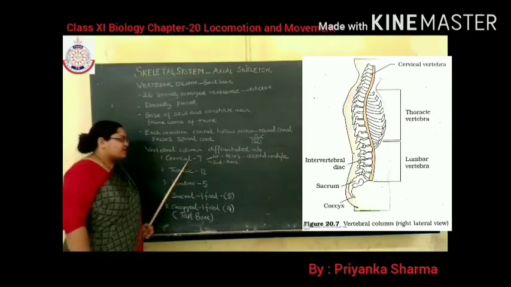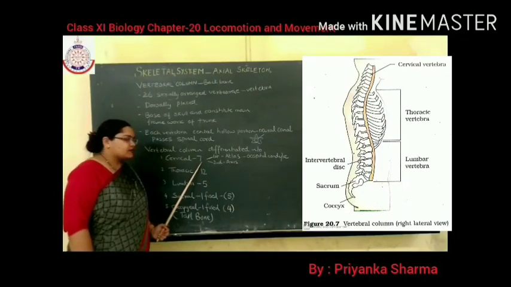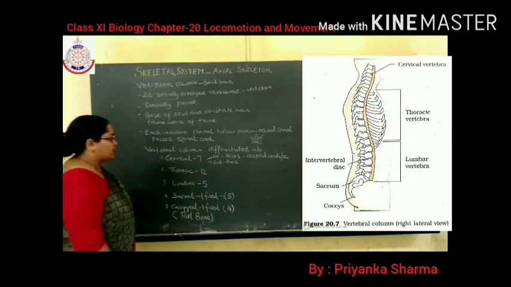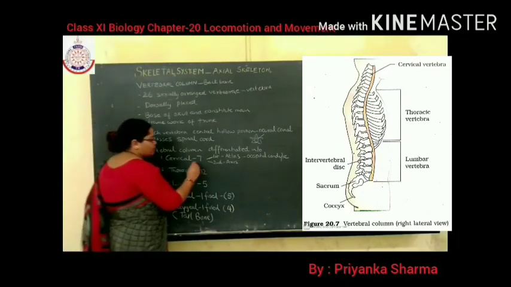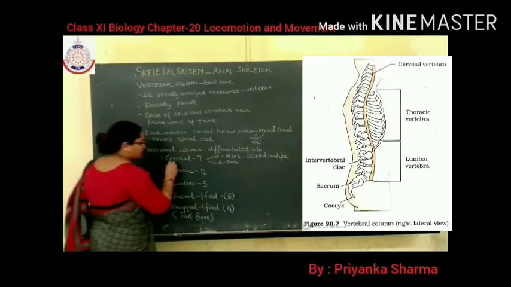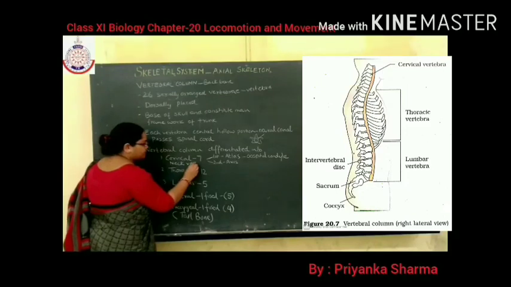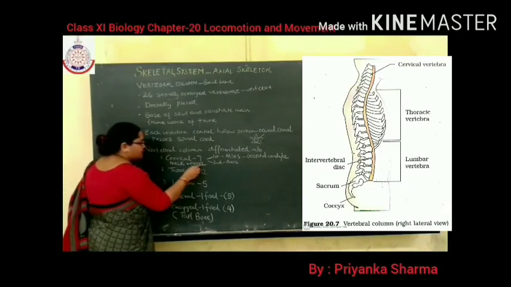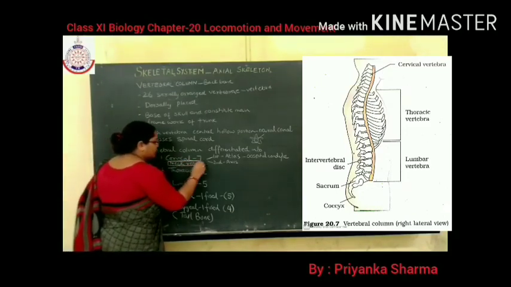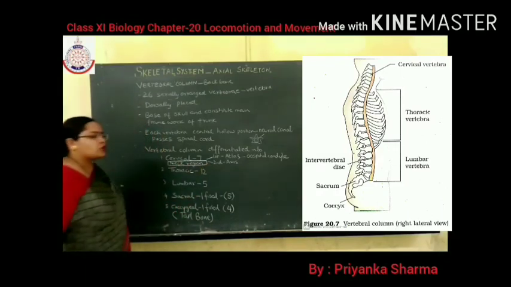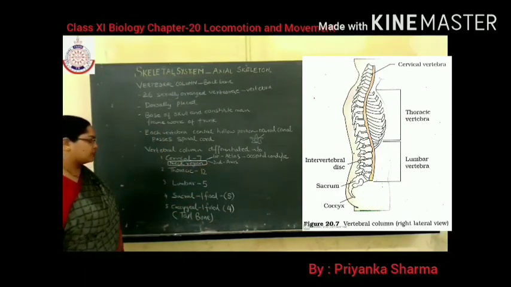So these are the 7 cervical vertebrae. They are 7 in number. Where are they present? They are present in the neck region. That's why they are known as the cervical vertebrae.